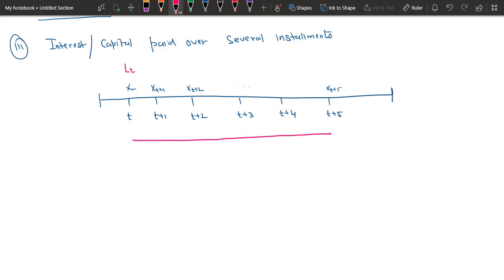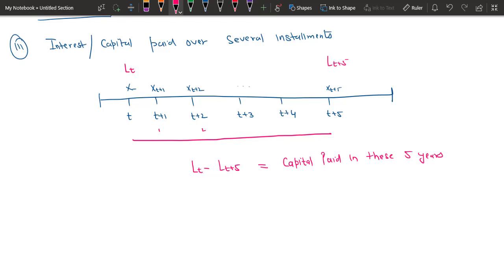So you calculate the amount LT here, you calculate the amount LT plus 5 here, and you take the difference of this amount. And as I explained earlier in the above section, when you take the difference of this amount, the difference is due to the capital that is being paid in these 5 years. So whatever amount comes is the capital paid in these 5 years. So 5 years denoted by the pink line.